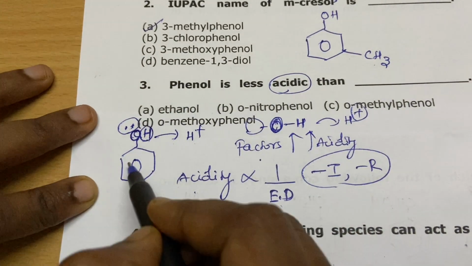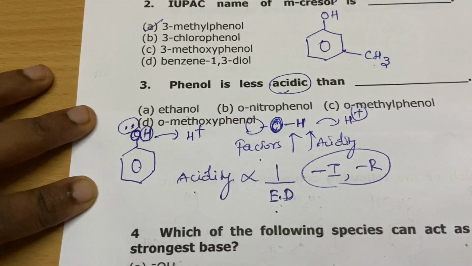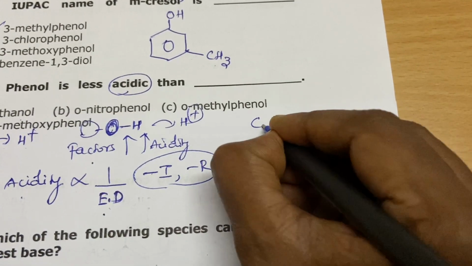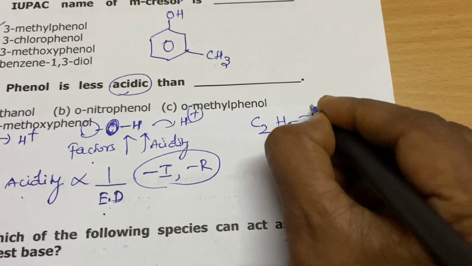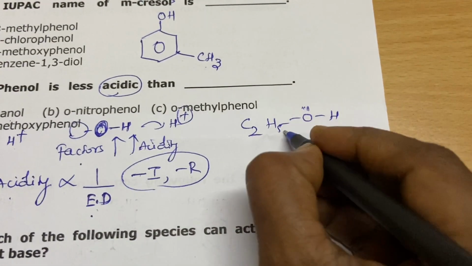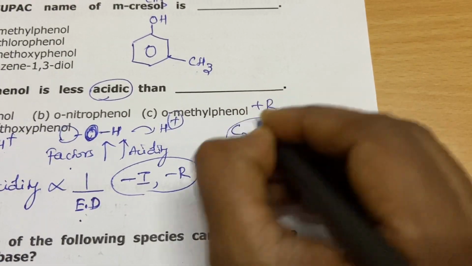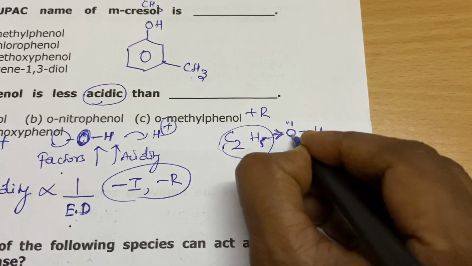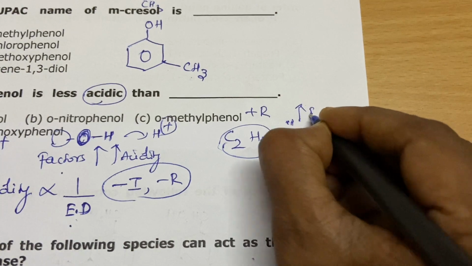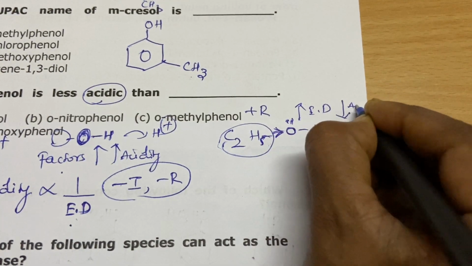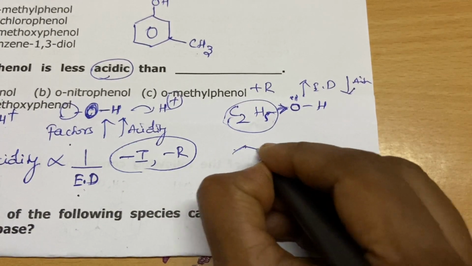Here we have to compare phenol with ethanol. Ethanol is C2H5OH. Here the ethyl group has a +I effect, so it donates electrons and increases the electron density. So the acidity decreases.